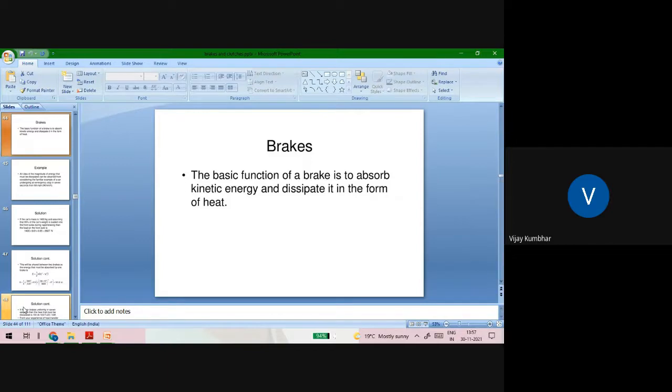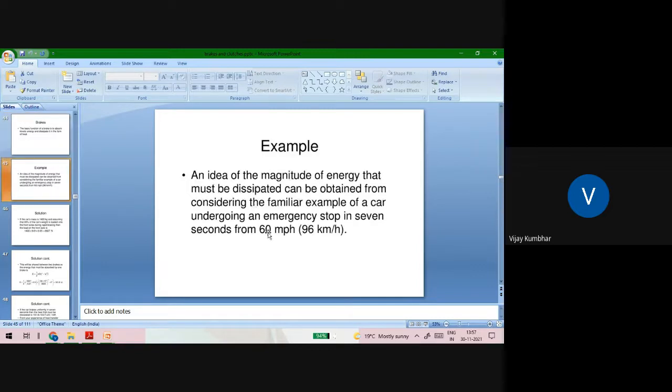After that, the brake. The basic function of a brake is to absorb the kinetic energy and dissipate it in the form of heat. An idea of the magnitude of energy that must be dissipated can be obtained by considering the familiar example of a car undergoing an emergency stop in 7 seconds from 60 miles per hour, that is 96 kilometers per hour.